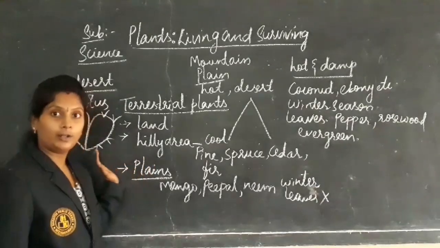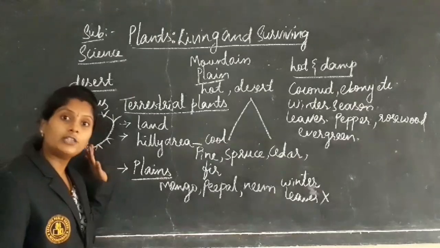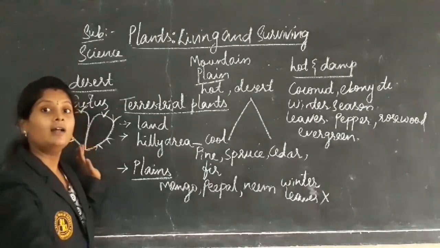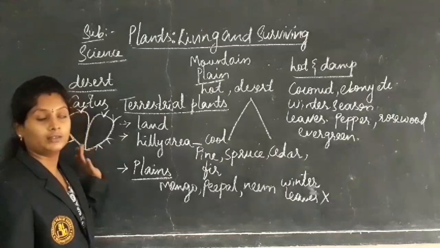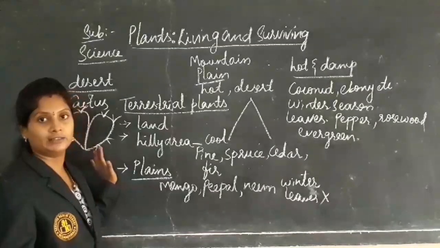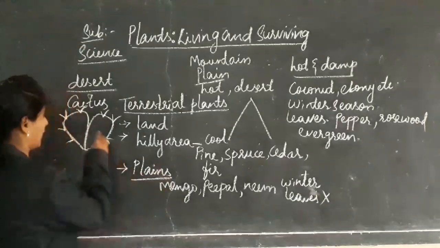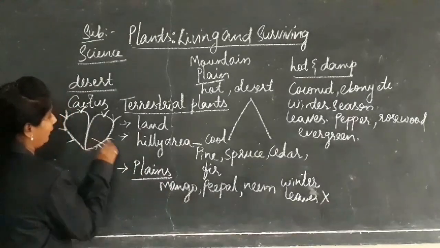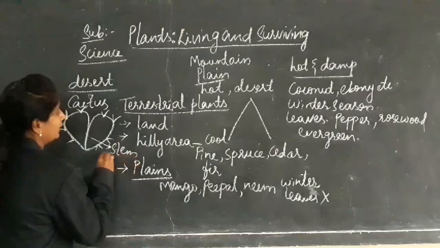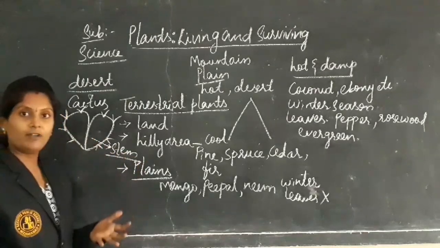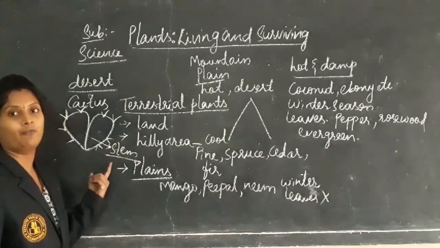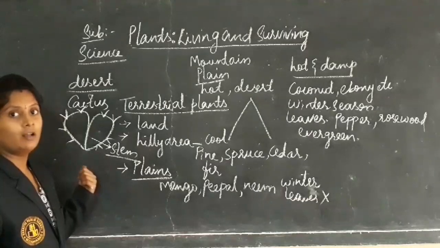I said the leaves of that plant are modified into spines. In this, leaves are absent, and the stem is modified into a fleshy substance. This is not a leaf. This is a stem. It is modified into a leaf-like structure, and only this will perform the photosynthesis process.